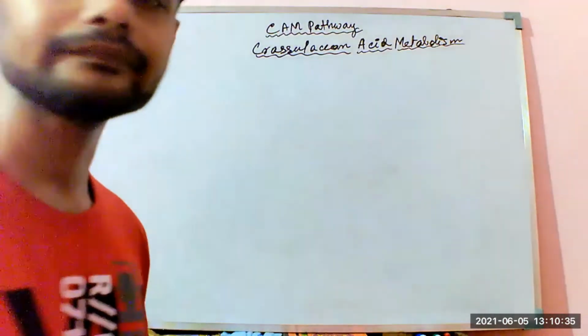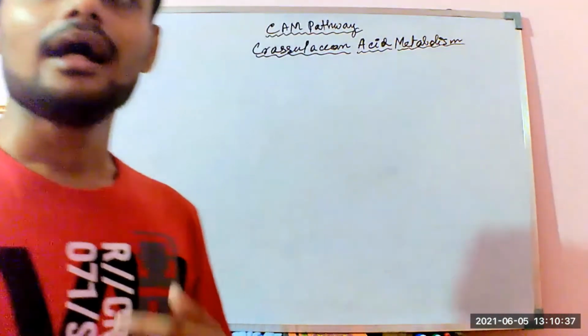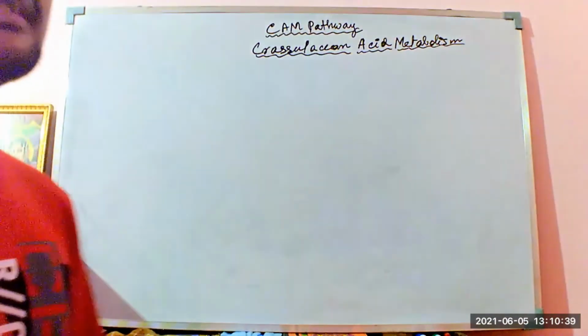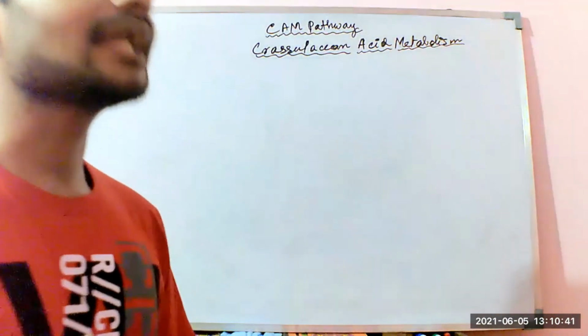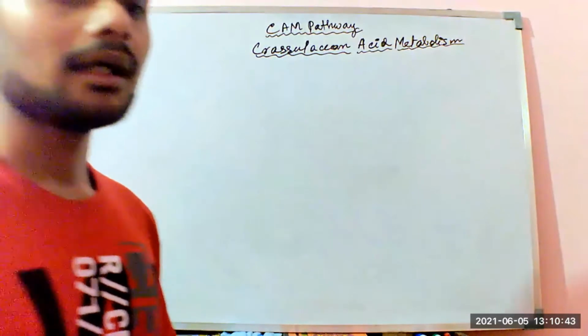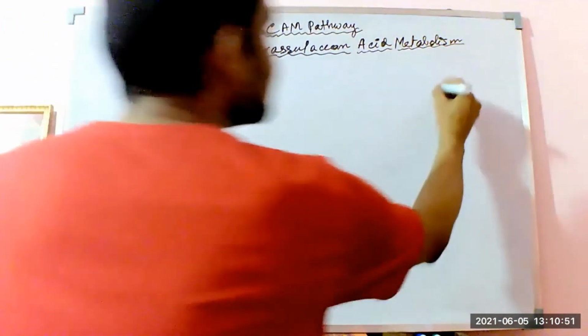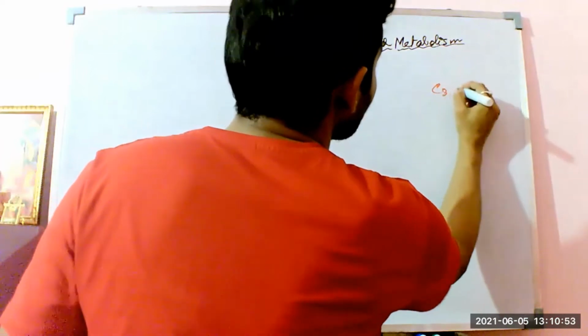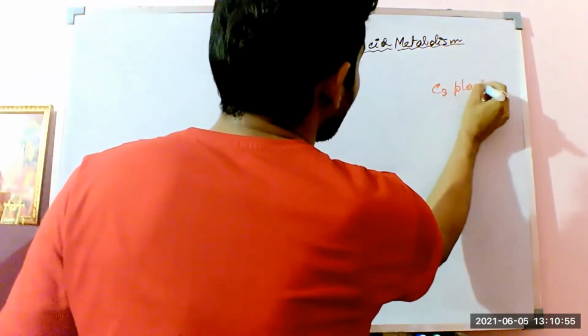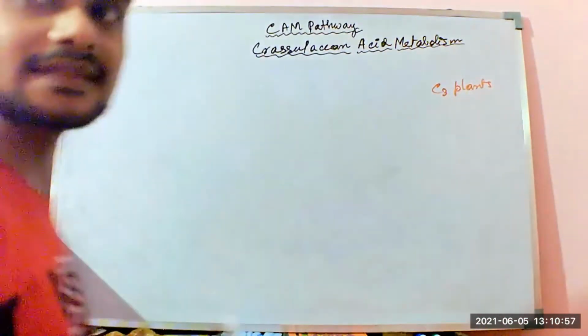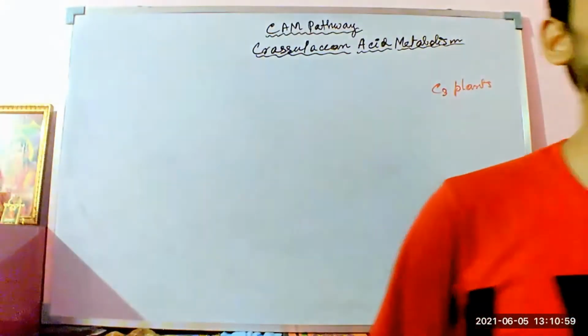Okay. Now the thing is, the C4 pathway and the C3 pathway have a very different orientation and specificity to occur in different types of plants. For example, the C3 plants have the C3 cycle.